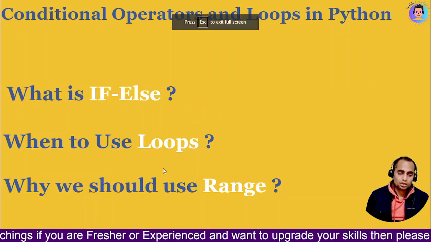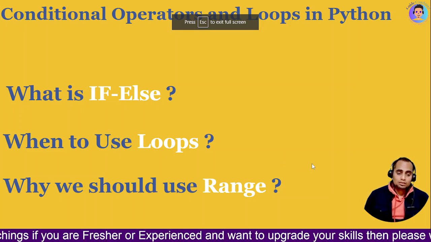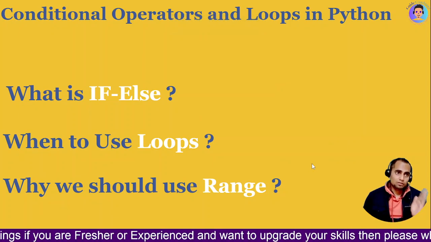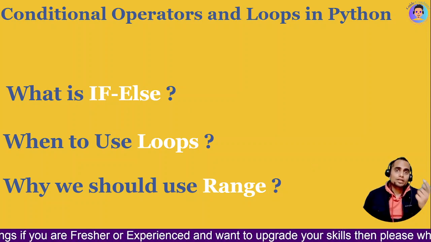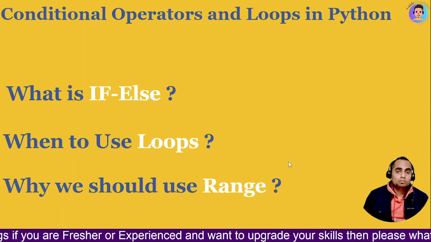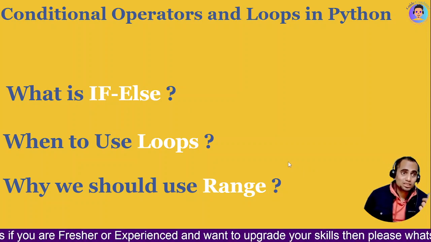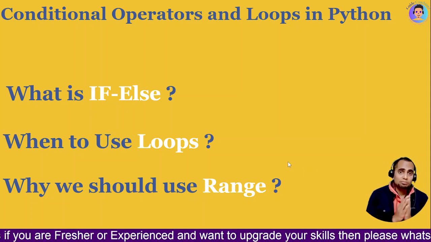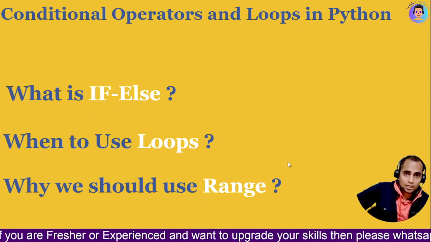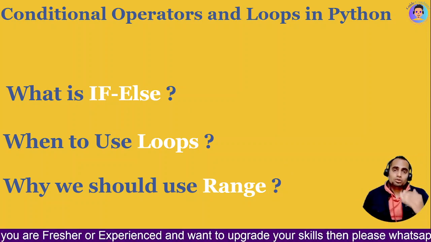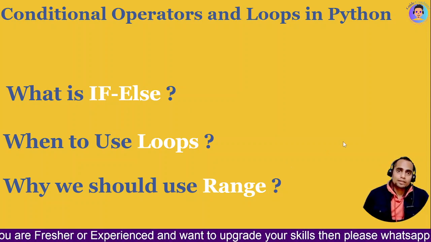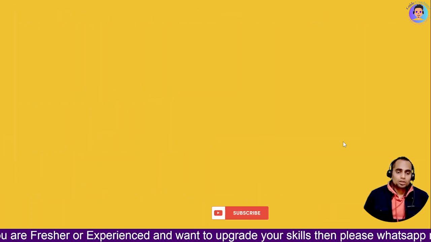Okay, so that's all for today. I think I have explained if else and loop conditions with while loop and for loop, how you can define a while loop and how you can use a for loop. Okay, then we have seen about range, how you can use range and what the benefits of it are, how many parameters it takes. It takes basically 3 parameters, the start, end and steps, and then you can use it to add values to get sample data. Okay, that's all for today.